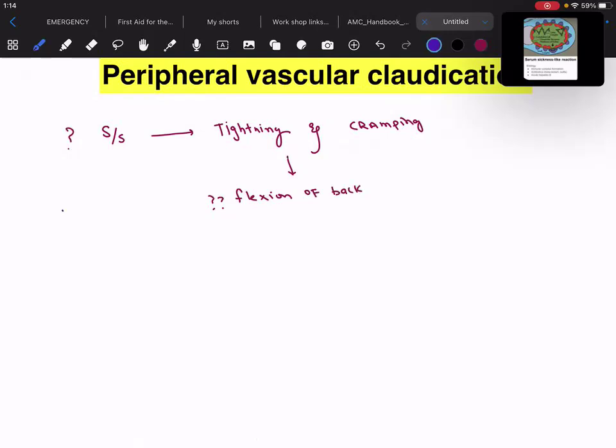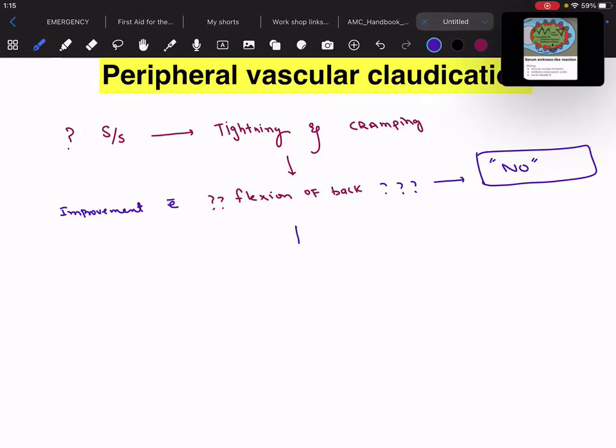You will ask the patient, is there any improvement with flexion of back? Once you ask this, of course in these patients the answer would be no. Why? Because it is not the nerve in the spinal canal which is involved, rather it is the vessel, which can be peripheral, where the patient is having disease. So there would be no improvement of the back pain or the peripheral pain with the flexion of the back.